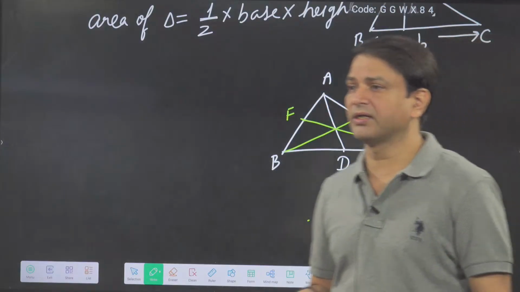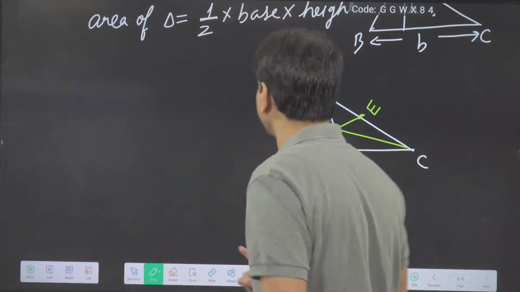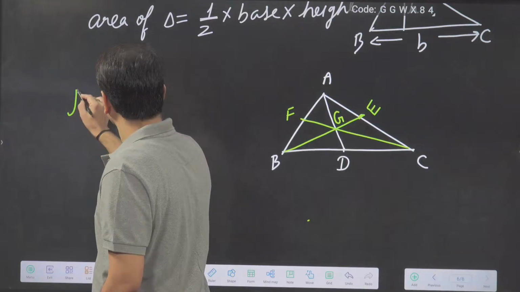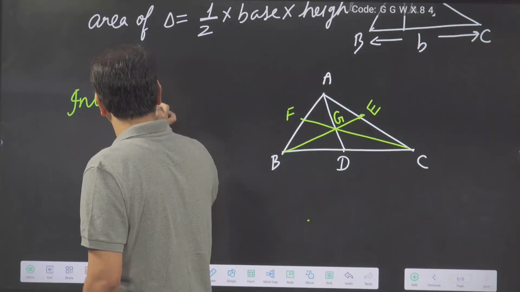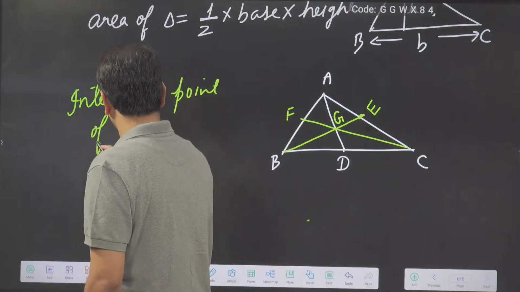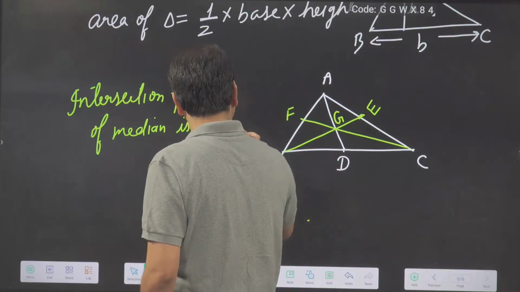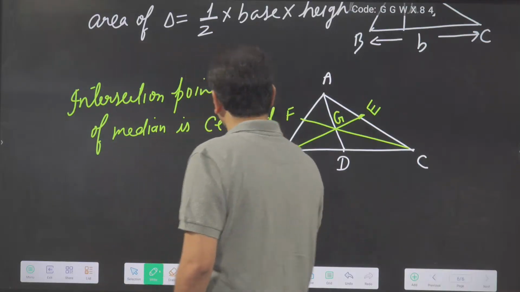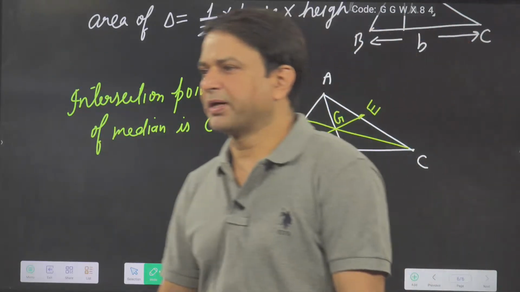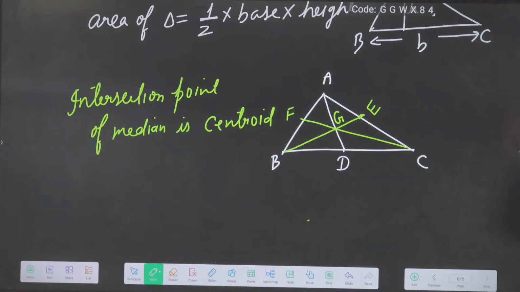So in this way we can draw the three medians. Intersection point of the medians is called centroid. Okay. So this point is called the centroid. Okay, so the intersection point of the medians is the centroid. Everybody got this or not? What is the altitude? That I will come to later, but the median, everybody got?